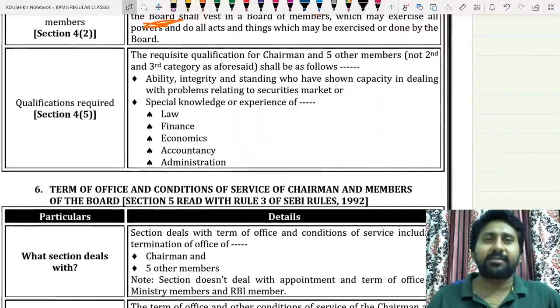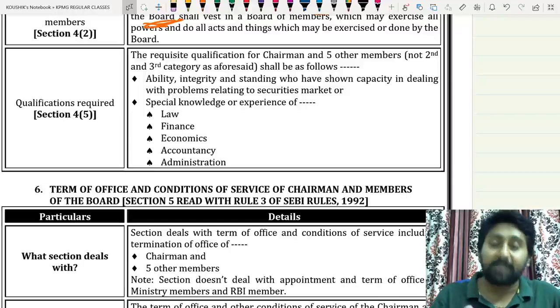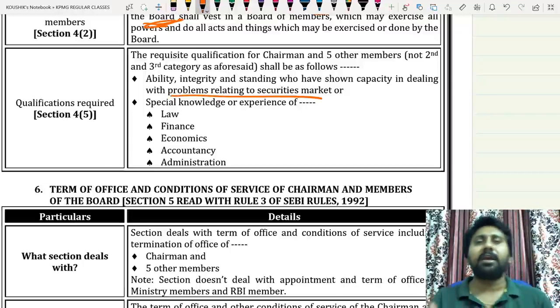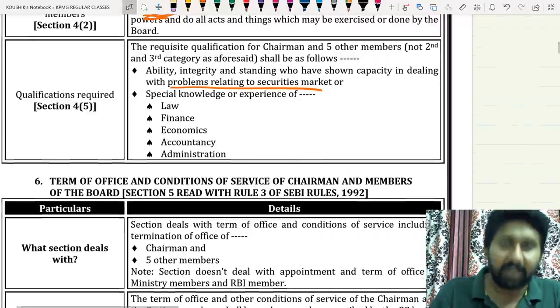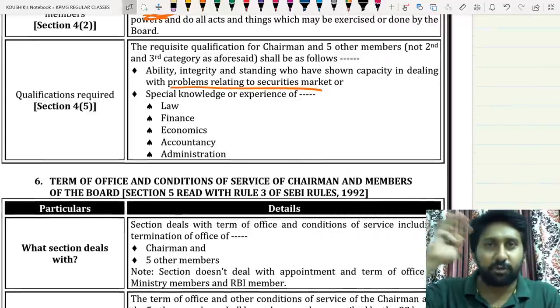Ability, integrity and standing. To have shown capacity in dealing with the problems relating to the securities market. Simply, he must be capable to deal with all kinds of problems that come in the securities market. Who should have a capability? The chairman of the board, and all the other 5 members should have a capacity.